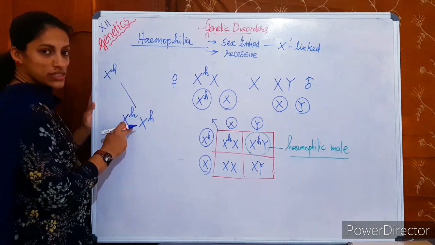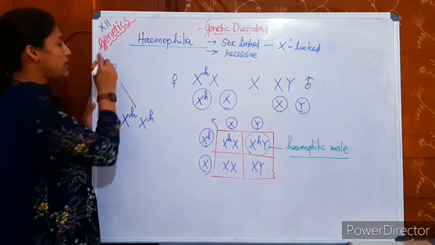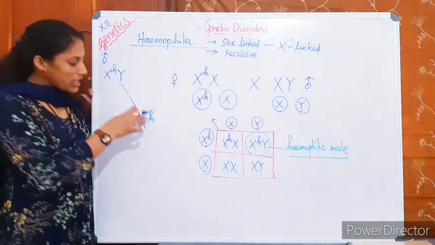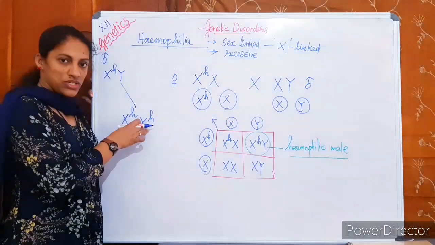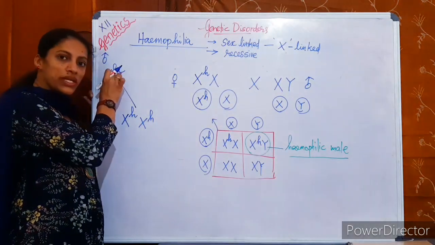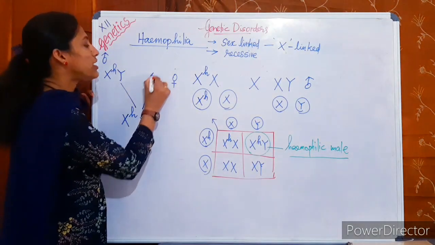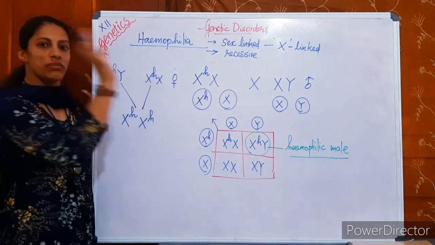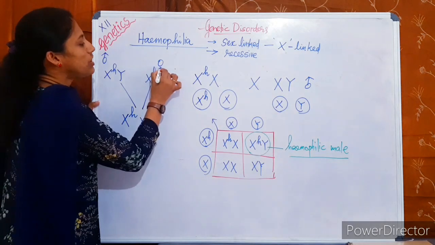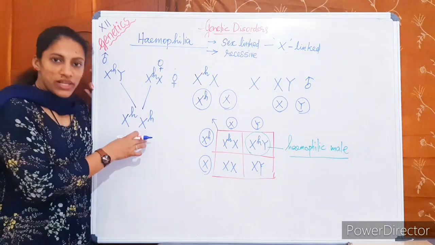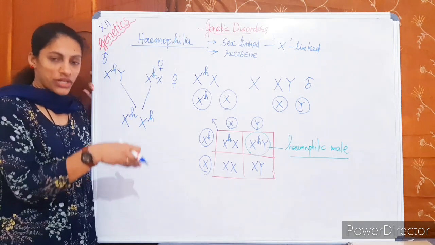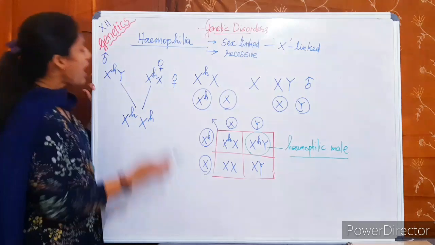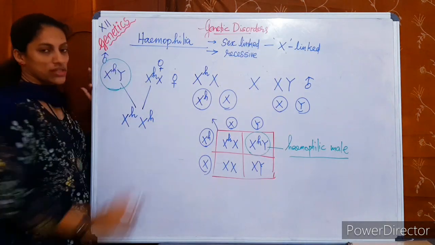She gets one X chromosome from her father, so her father should be hemophilic. For a hemophilic female to be formed, her father must be hemophilic and her mother must be at minimum a carrier, whether hemophilic or carrier. So for a girl to get hemophilia, her father must be hemophilic, and this is a very rare chance.